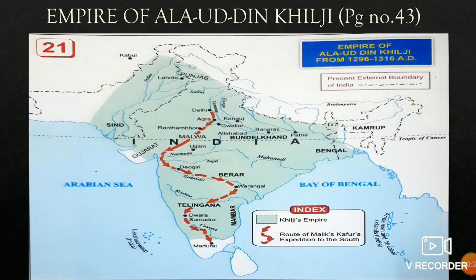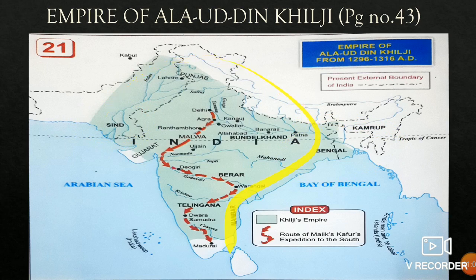If I talk about the north, mark Punjab, Lahore, Kannauj, Gwalior in Madhya Pradesh, Banaras in UP, and Patna in Bihar. These were the places conquered in the north. If I talk about the eastern side, Bengal was conquered. On the west side, Sindh was conquered.